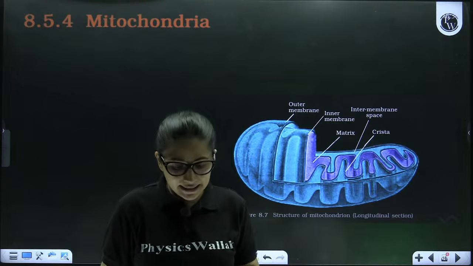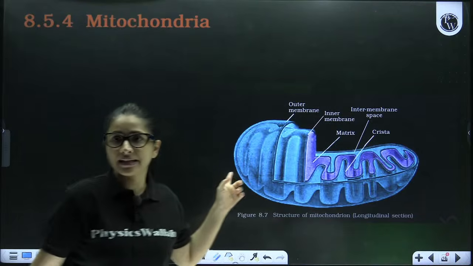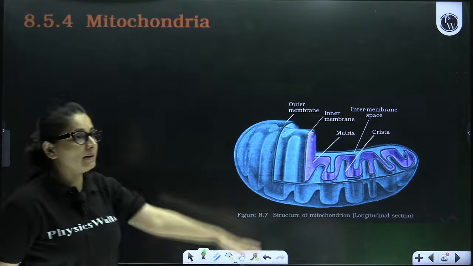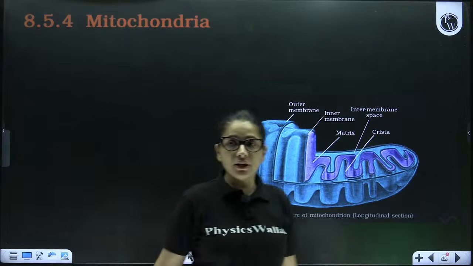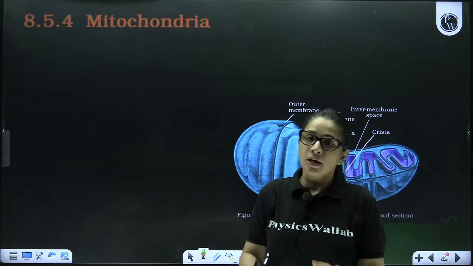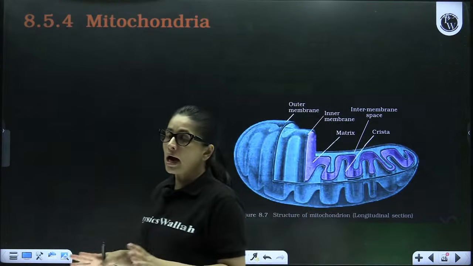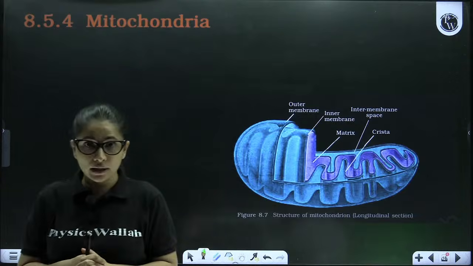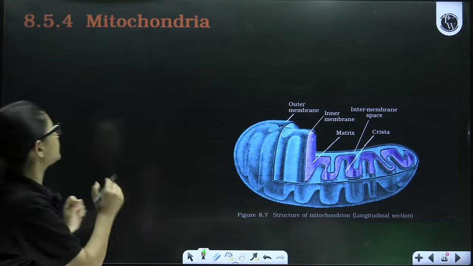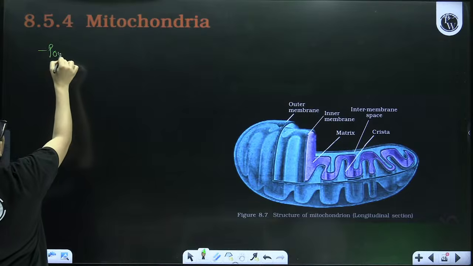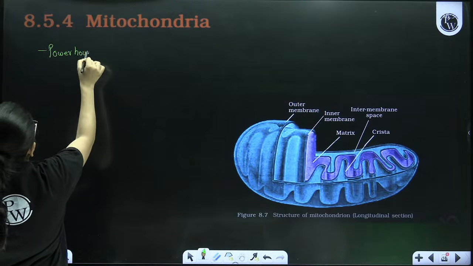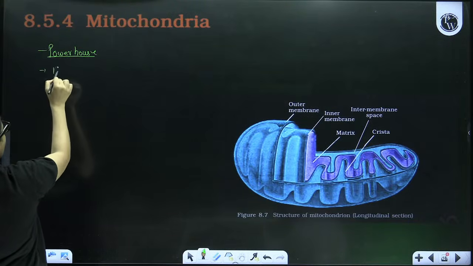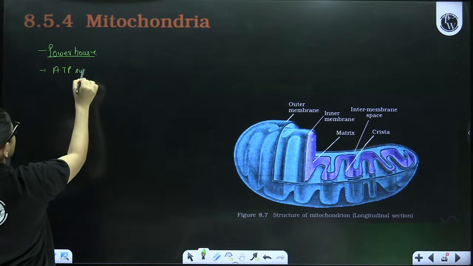Now, basically, moving towards the next, that is all the double membrane bound cell organelles. First, starting with the mitochondria. Remember, mitochondria are the double membrane bound cell organelles which are also called as powerhouse of the cell. Why? Because they are actually responsible for ATP synthesis.